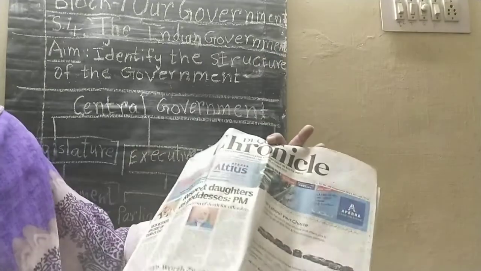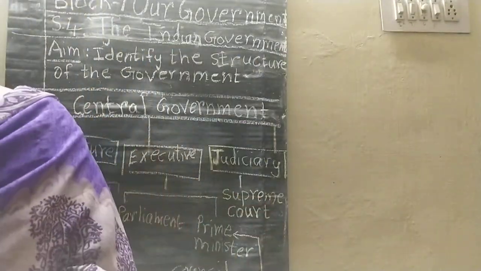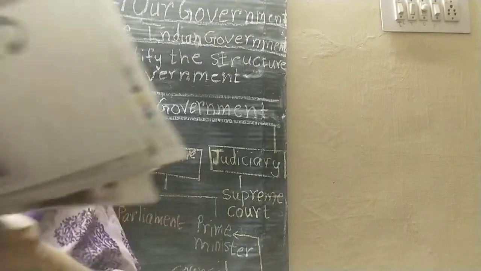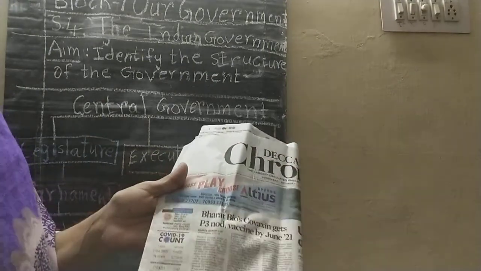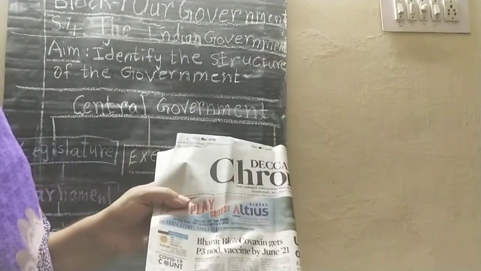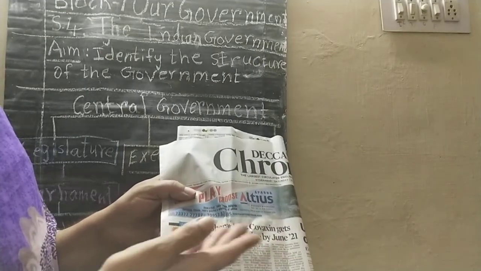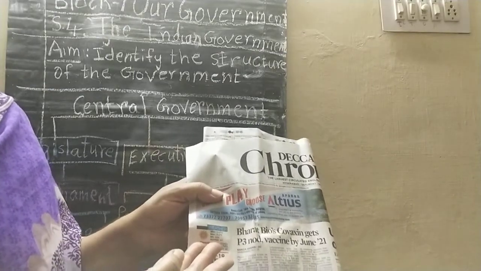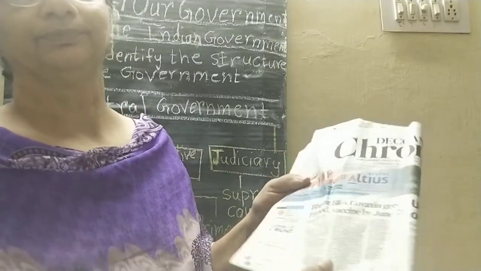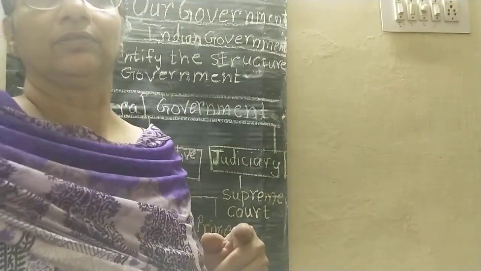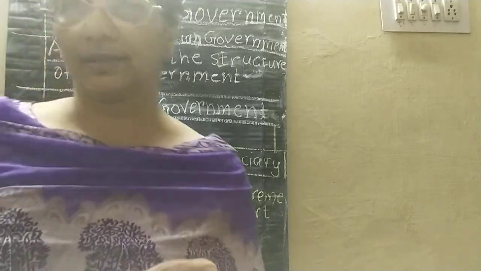Another paper, about Bharat Bio Covaxin. Nowadays you know what disease has come. "Gets P3 node vaccines by June 21." See, this is a very important heading, right, children? You understood, children? Okay. Now take out your reader, children.